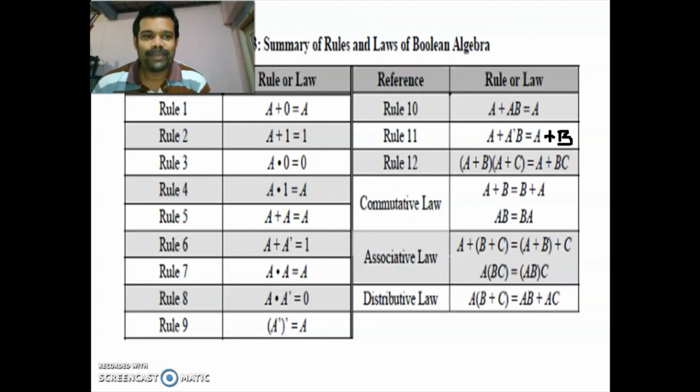Before going into the Boolean reduction problems, we are going to summarize the Boolean algebra rules and laws.